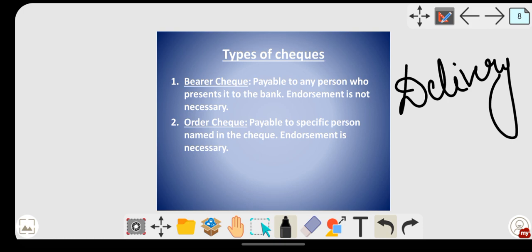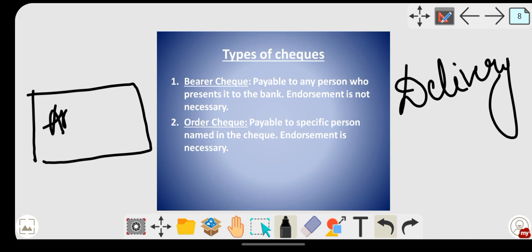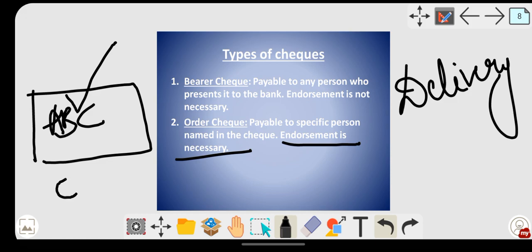So bearer check, it is payable to any person. Next comes your order check. Order means what? Payable to a specific person named in the check. Suppose it is written pay ABC, at that time the payment is to be made to whom? It is to be made to ABC only. For such type of check, that is for order check, endorsement is necessary. Endorsement means what? Signing on the back of the instrument. Suppose ABC wants to give the check to CD. Now what does ABC have to do? He has to sign at the back of the check, mentioning endorsed to CD, and he can give the check.